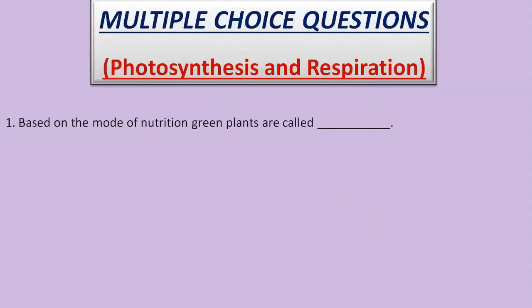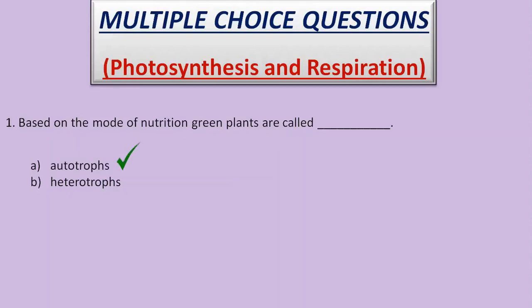Based on the mode of nutrition, green plants are called dash. I know you all must have guessed the answer, but still, let us have a look at the options. Option A, autotrophs. Option B, heterotrophs. Since we all know that plants are capable of preparing their own food, that's the reason they are known as autotrophs, because auto means self and trophs means nourishment.